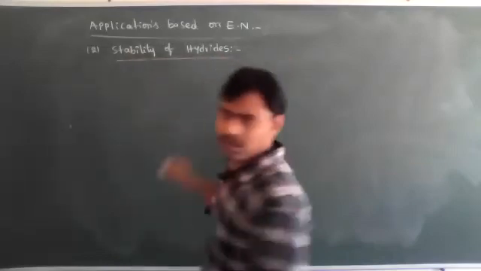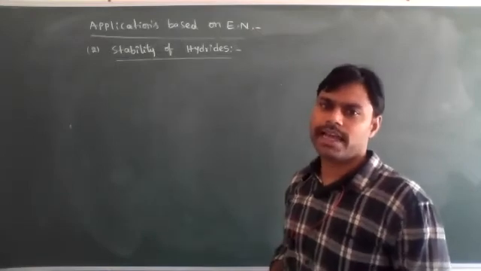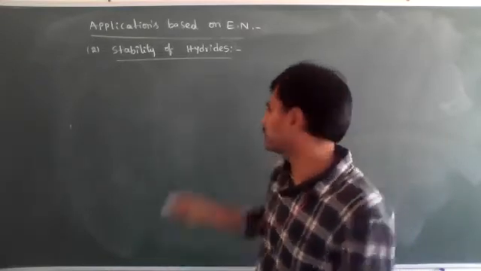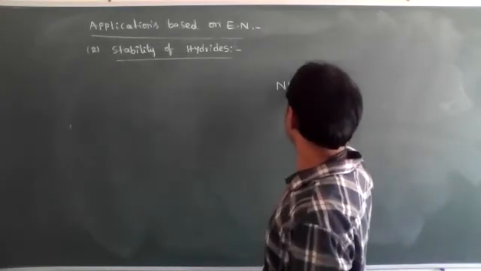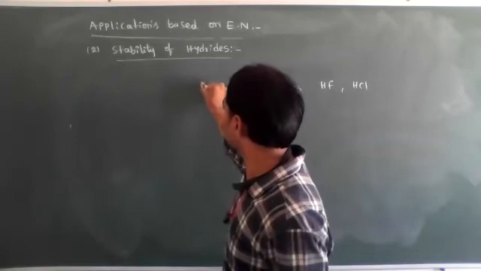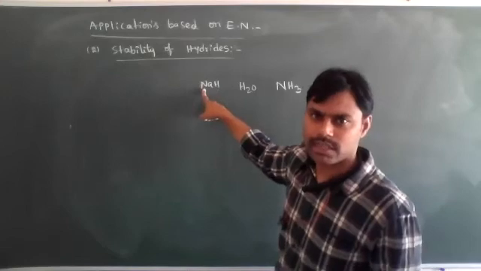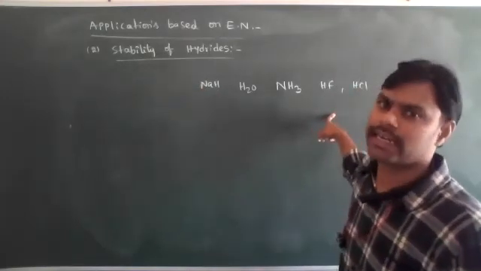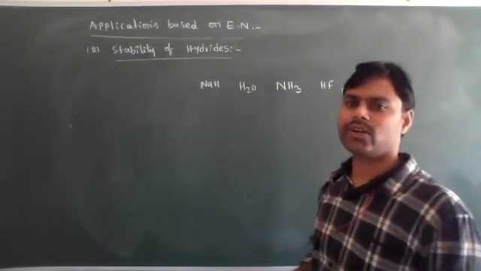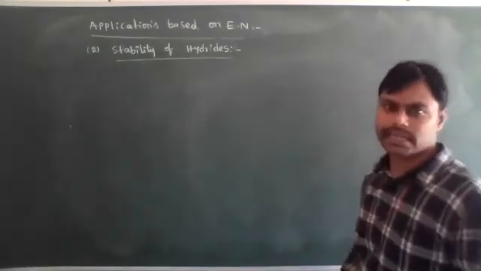In hydrides, it depends on the electronegativity difference between the hydrogen atom and the other atom. Hydrides means, for example, NH3, HF, HCl, H2O, NaH. One bonded atom is hydrogen, the other atoms are different. These are called hydrides. Hydride stability increases with increasing electronegativity difference. If the electronegativity difference decreases, the hydride stability decreases.